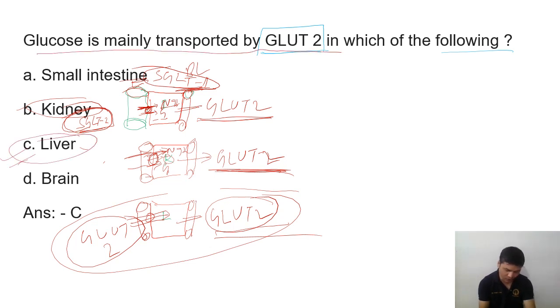Glucose is mainly transported by GLUT2 in which of these, because transport on both sides is done by GLUT2. And in the kidney and small intestine, there is SGLT1. SGLT1 is going to reabsorb the glucose. So it's not GLUT2. GLUT2 is just working in the basolateral membrane, the opposite or contralateral side. And basically reabsorption is done by SGLT1 in case of intestine, SGLT2 in case of the kidney, and in case of liver, we have GLUT2 on both sides. So that will be the most accurate answer.